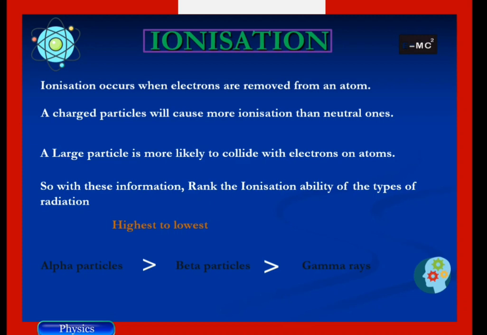Beta particles have less mass and are negatively charged, so they also carry charge, but they have less ionization ability than alpha particles. While gamma rays, because they are electromagnetic in nature, have no mass and no charge, they do not ionize particles on their paths.